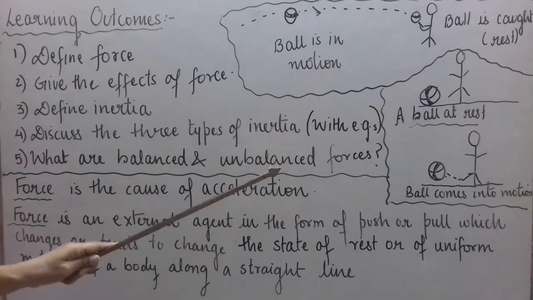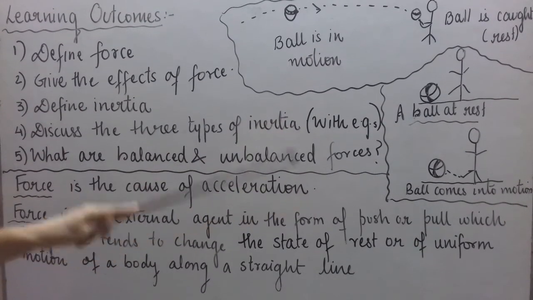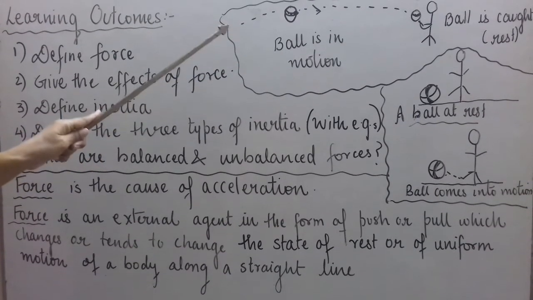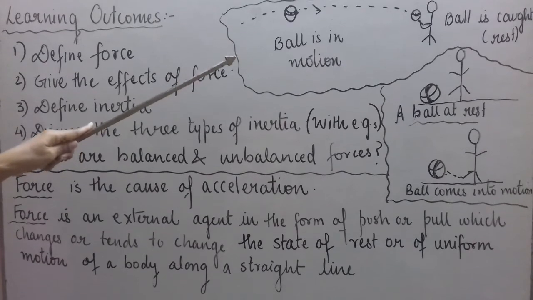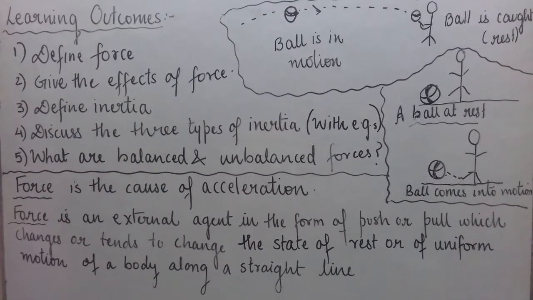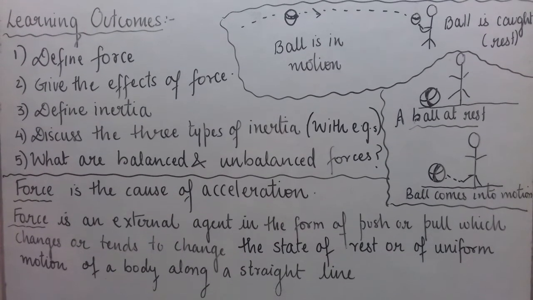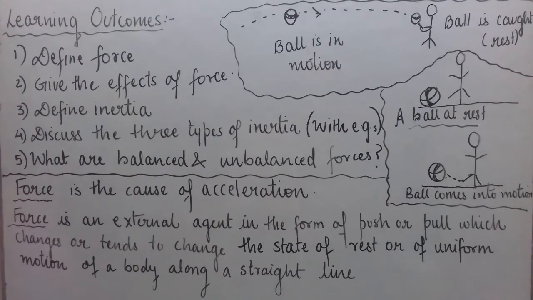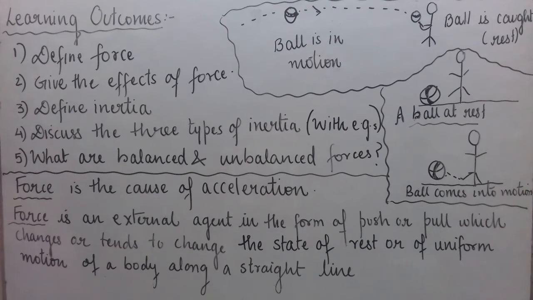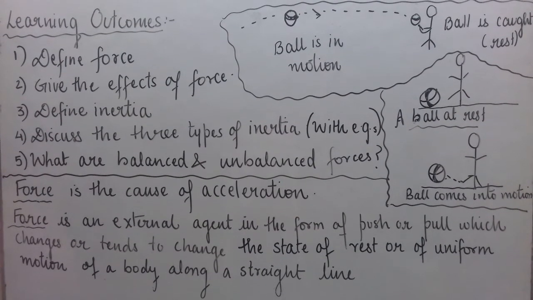So in other words, if no force is applied, a body at rest cannot come into motion or a body in motion cannot be stopped. Now in this case a ball is thrown in air. Suppose if the ball is rolling on the ground, then also we'll consider that it should never stop. But in our day-to-day life we see that ball stops on its own. But you have studied this in lower classes that there is a hidden force called frictional force which is responsible for stopping the motion of the ball.